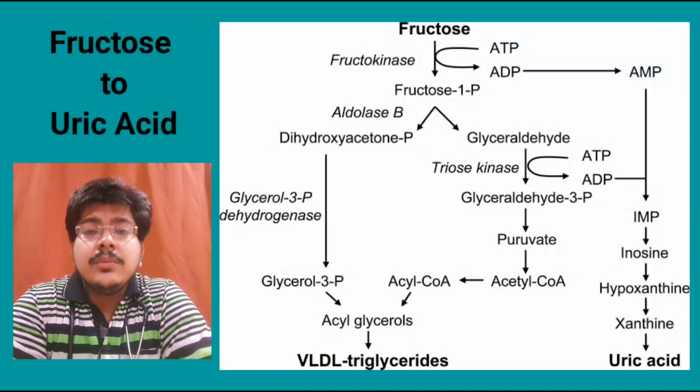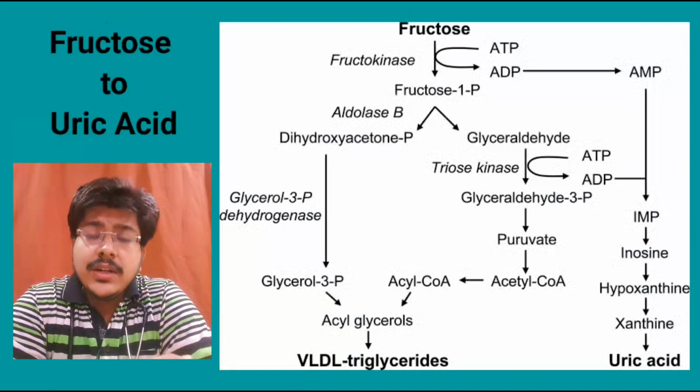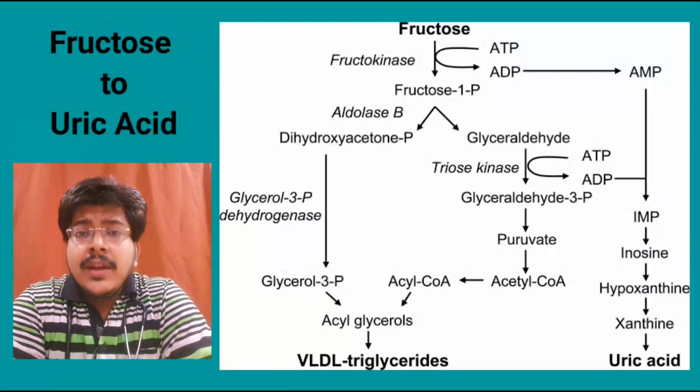Now in this diagram we can see that dietary fructose is being converted into uric acid and triglycerides. So avoid diet with high content of fructose to decrease the uric acid production.